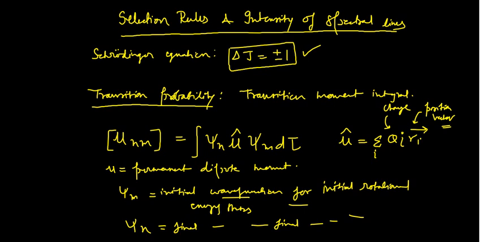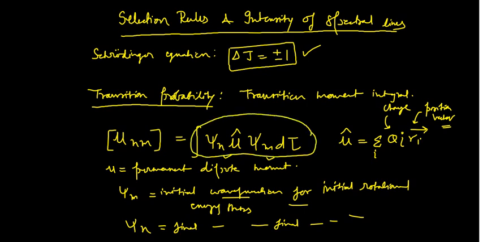In the quantum mechanical treatment of radiation and matter, the probability of the transition between the stationary states n and m is proportional to the square of the magnitude of this particular integral.